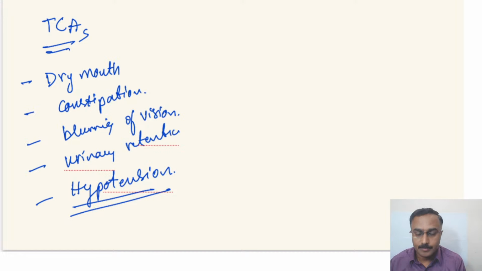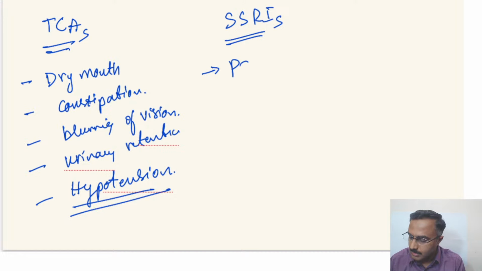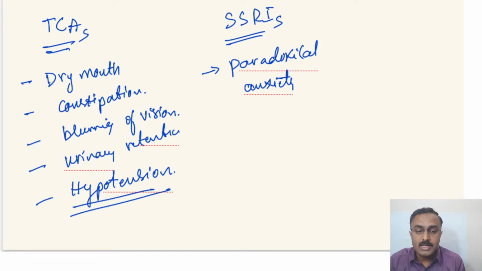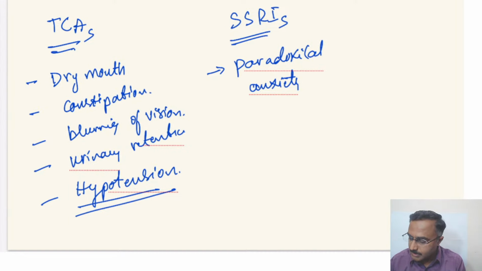That's one of the reasons why tricyclic antidepressants are not preferred in the elderly. When it comes to SSRIs, as already discussed, the main things are gastric irritation, weight gain, sexual dysfunction, more so in males, and one other phenomenon observed is paradoxical anxiety. In the initial period, at least one or two weeks, instead of improvement in anxiety symptoms, patients can have worsening of anxiety symptoms, wherein they need reassurance from the consultant psychiatrist that it will come down.